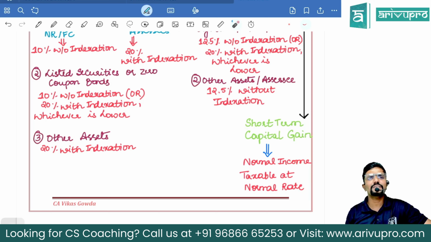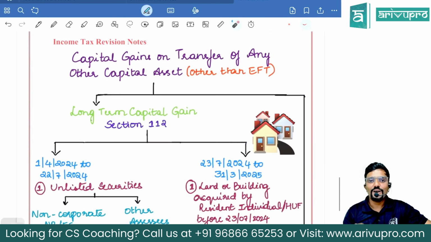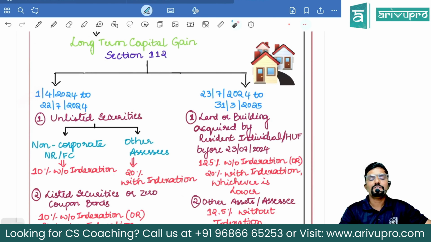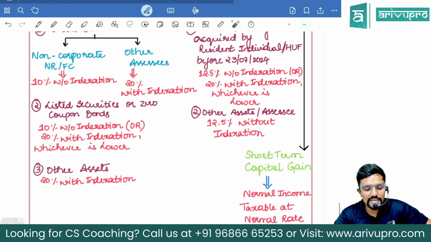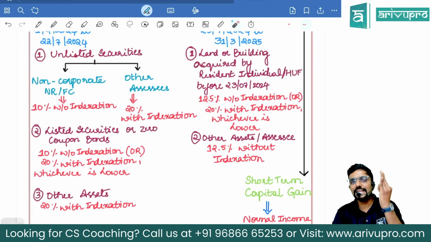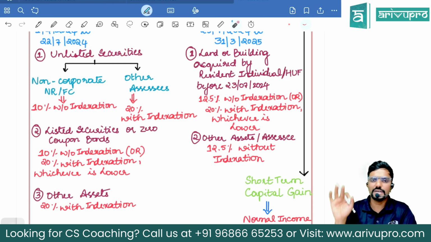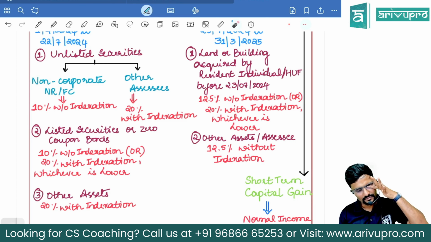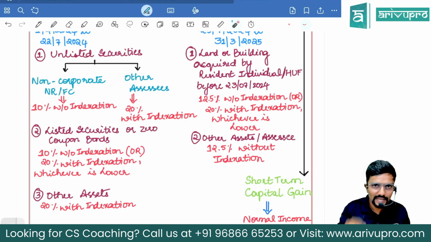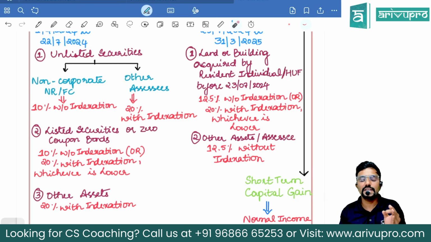Normal rate means what, sir? Whatever rate applicable to the assessee as per the scheme he is following. Okay. Now coming to what if it is long term capital gain? Again, date matters. Between 1st April to 22nd July, three categories of assets are there. First, unlisted securities. Who is the assessee? Non-corporate, non-resident or foreign company? Then what is the tax rate? 10% without indexation and without currency fluctuation. Then if it is other assessee, sold same unlisted securities only but other assessee, then it is 20% with indexation.